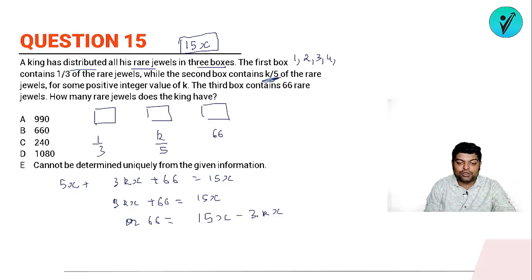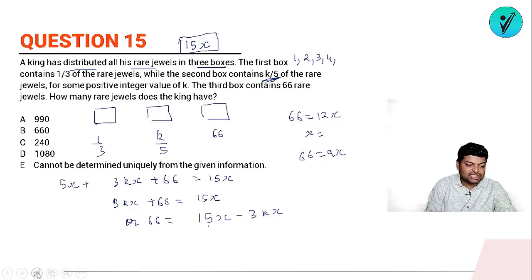So suppose I take k's value to be 1, तो क्या होगा देखो, 15x minus 3x, so 66 is equal to 12x. If I solve this, I'll get x as decimals or fractions. तो ये तो आंसर नहीं है. अगर आपने k की वैल्यू 2 रखी तो 3 into 2 is 6, so 15 minus 6, यानी 9x. तो 66 equals 9x, again the value of x will be fractions. If you keep k's value to be 3, so 3 into 3 is 9. So 15, just a minute, oh sorry, it will be 10x. Sorry, it will be 10x, right?